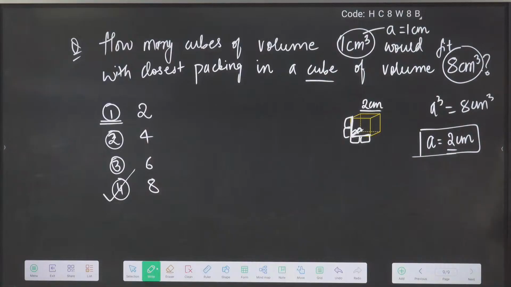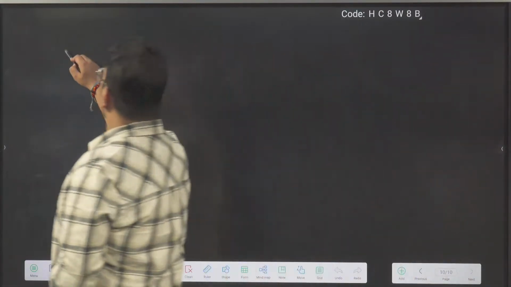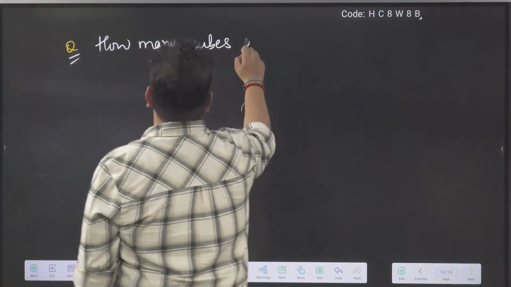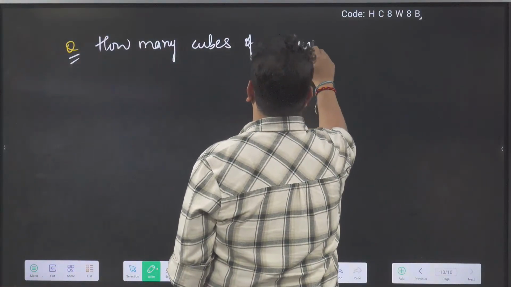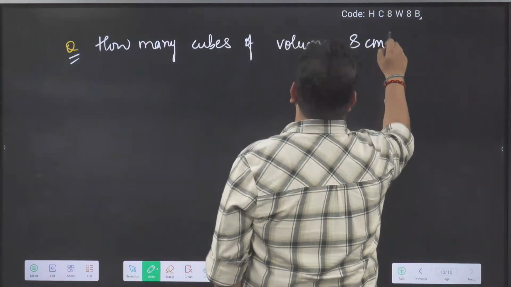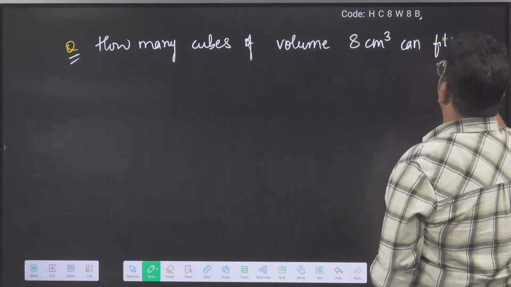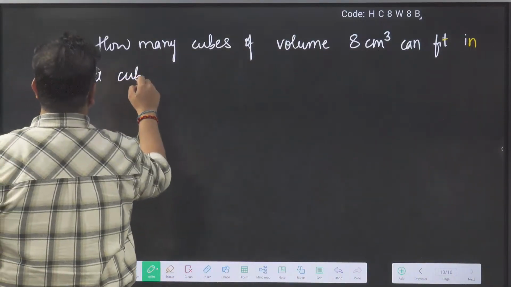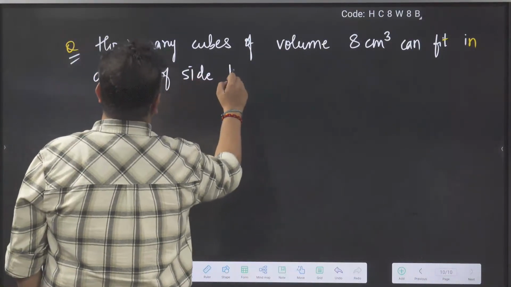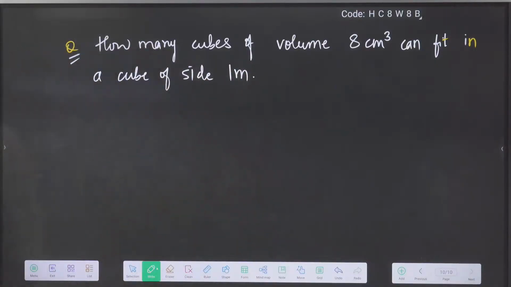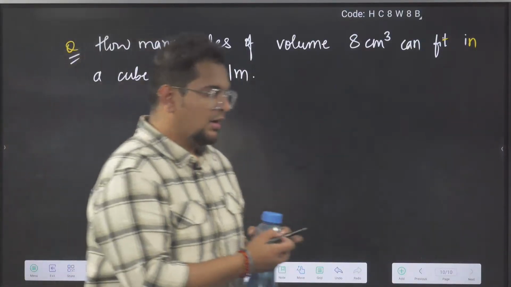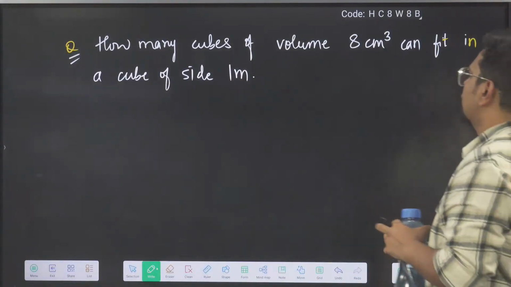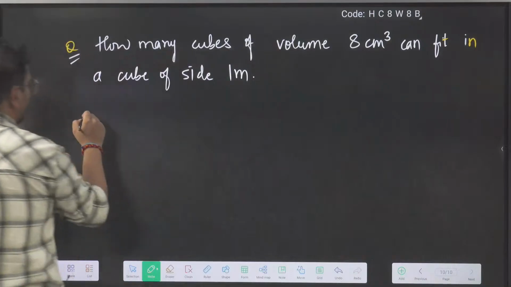But what if the units are different? Let's try one more question. How many cubes of volume 8 centimeter cube can fit in a cube of side 1 meter? Solve, bhai. 8 centimeter cubes are there. How many of such cubes will fit in a cube of side 1 meter?